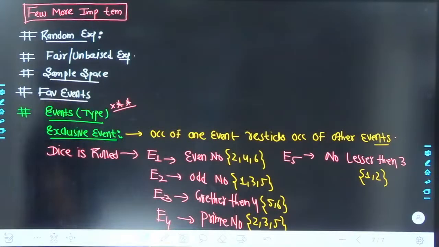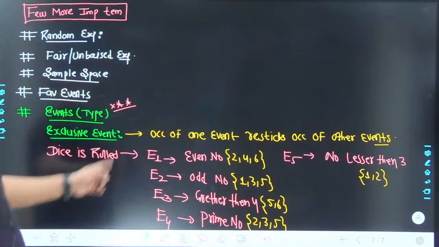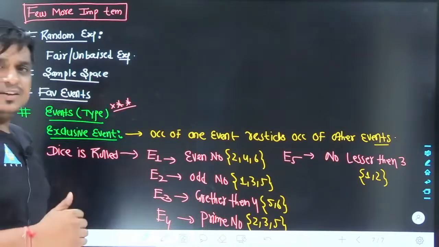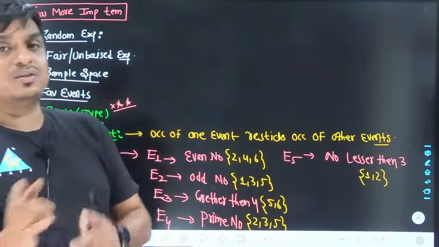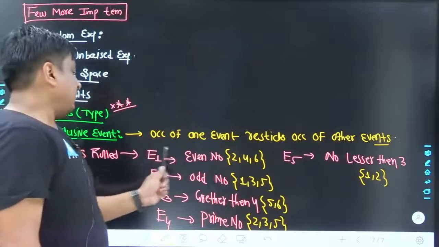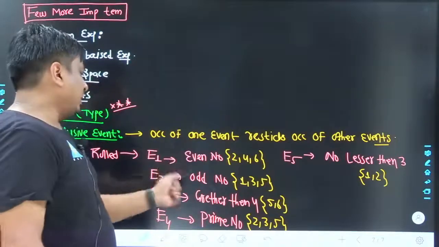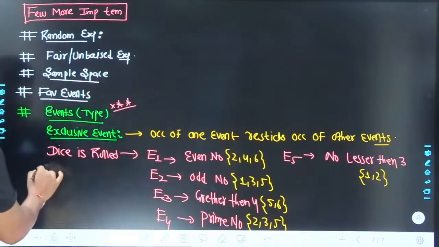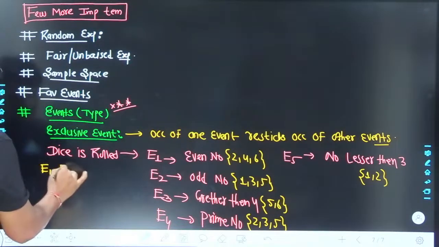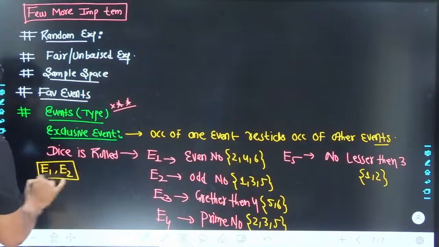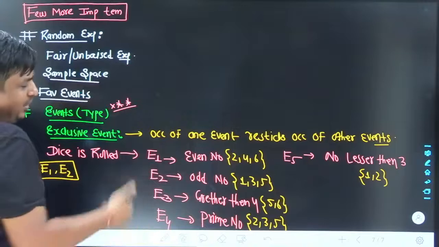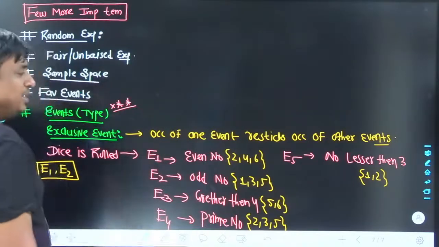I would like to ask each one of you, among E1, E2, E3, E4 and E5, which events are the type of exclusive event? Exclusive event says the occurrence of one event restricts the occurrence of the other event. See, if the number is even, by default it can't be odd at any cost. So obviously E1 and E2 are a type of mutually exclusive event. How do we know that they are mutually exclusive? Virtually we can see, if even takes place, odd cannot take place. If odd takes place, even cannot take place.